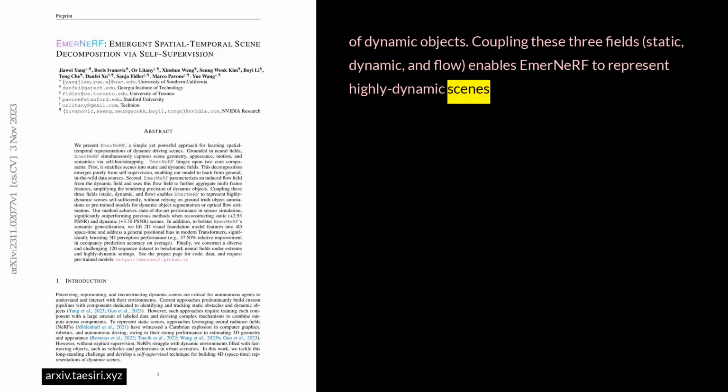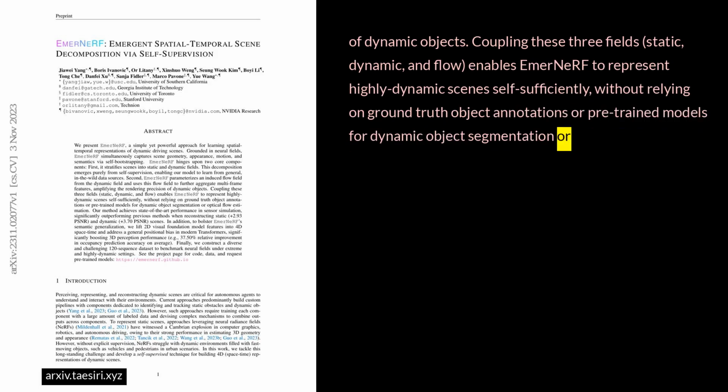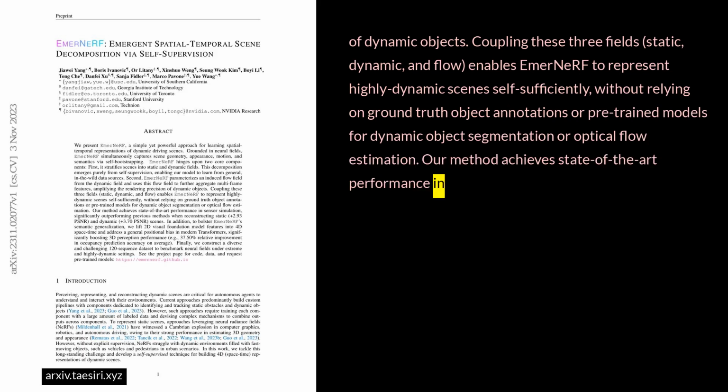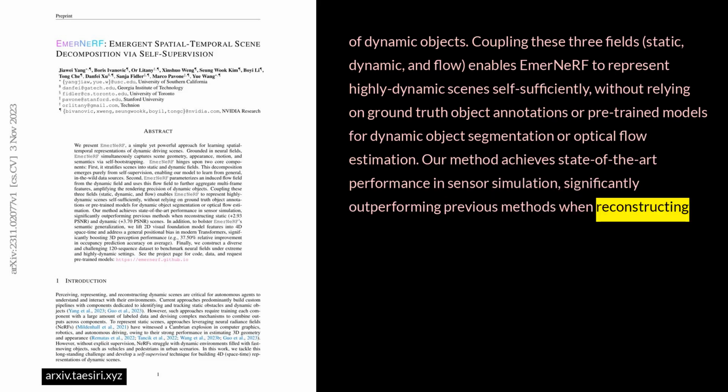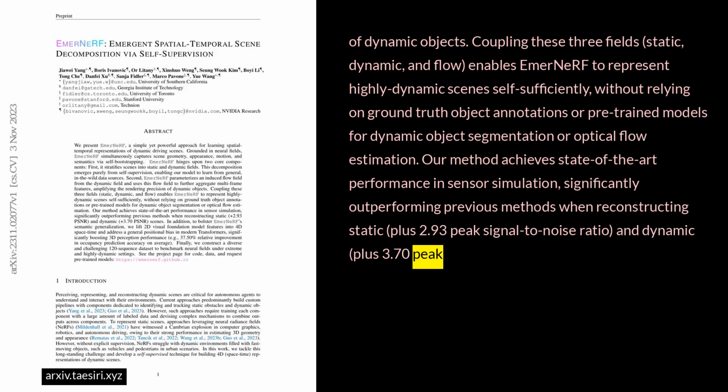Coupling these three fields, static, dynamic, and flow, enables EmerNeRF to represent highly dynamic scenes self-sufficiently, without relying on ground truth object annotations or pre-trained models for dynamic object segmentation or optical flow estimation. Our method achieves state-of-the-art performance in sensor simulation, significantly outperforming previous methods when reconstructing static, plus 2.93 peak signal-to-noise ratio, and dynamic, plus 3.70 peak signal-to-noise ratio scenes.